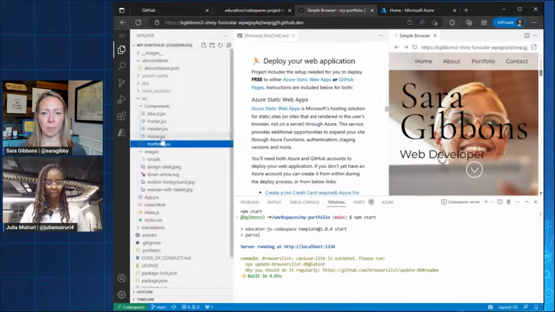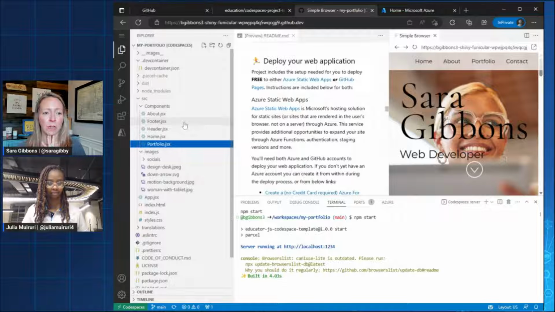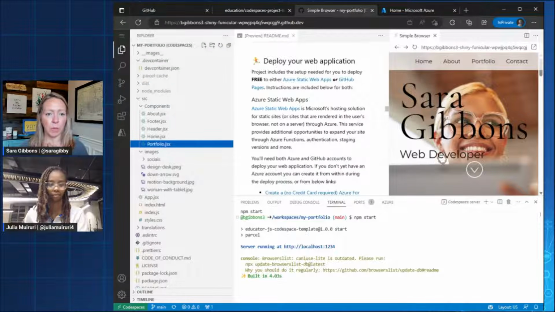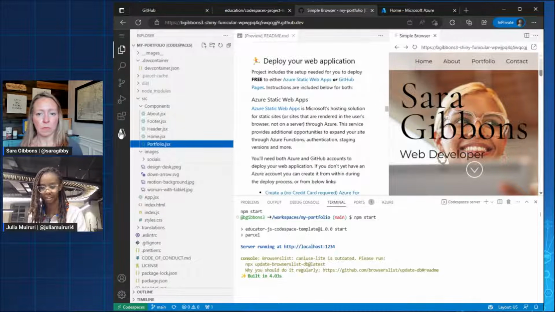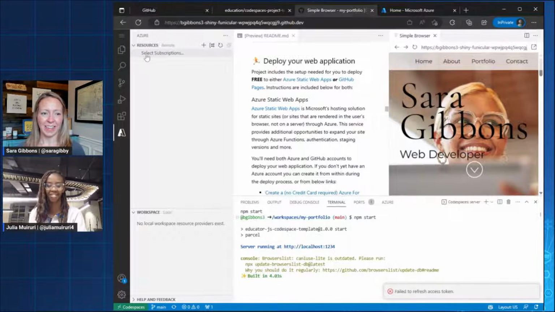Yes, and I want to make sure we have time. What I'm thinking, Julia, is if we create an education component, which I know is part of the template repo, I think it does automatically create a link to that section, if I'm thinking of it right. I don't know if that would answer the question, but it could be fun to explore that a little bit. Yeah, I think we can just do it in like 2 minutes and see how that goes. Yes. That's how fast it is working with Codespaces.